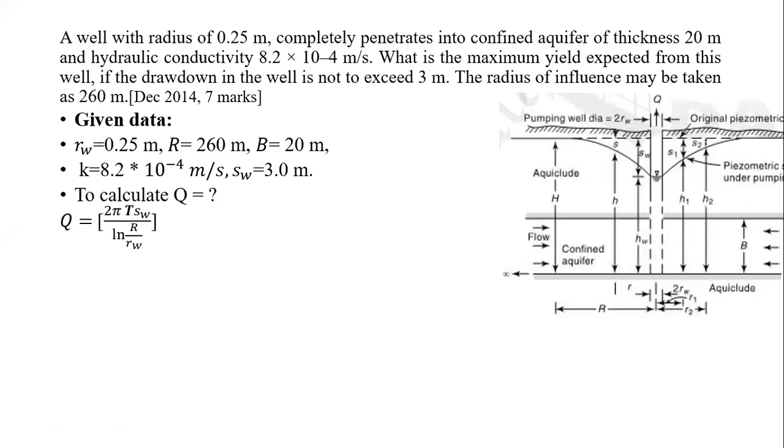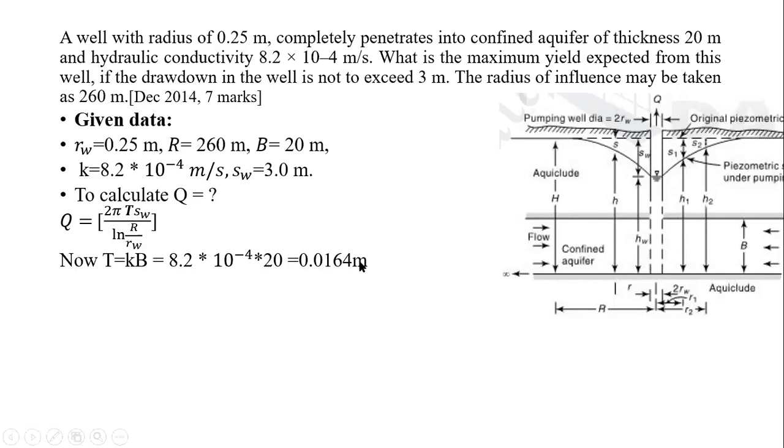Now which equation? We will go for this one, that is Q is equal to 2 pi T SW upon ln R by RW, where T is nothing but the transmissivity. Transmissivity T is nothing but K into B. So T is known to us, SW is known to us, capital R is known to us, and RW is also known to us. Just to put up the values now. So T is equal to K into B, 8.2 into 10 raised to minus 4 into 20, that is 0.0164.